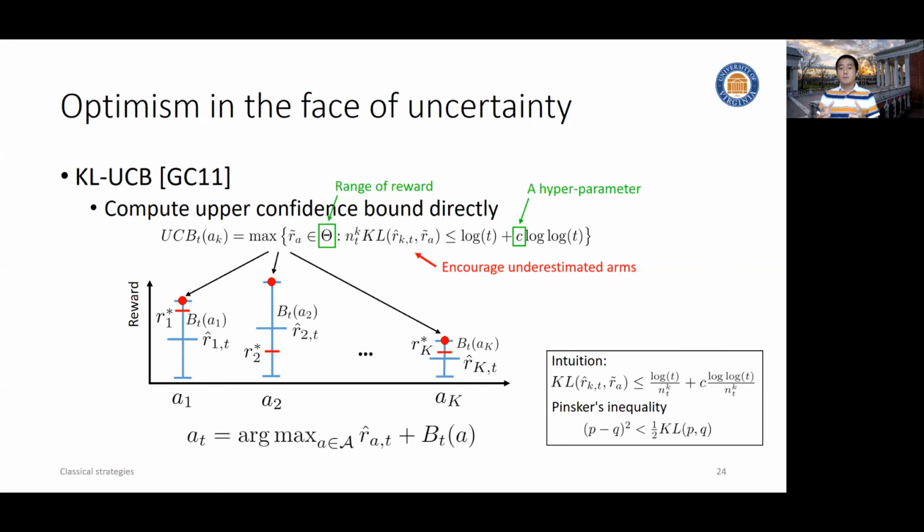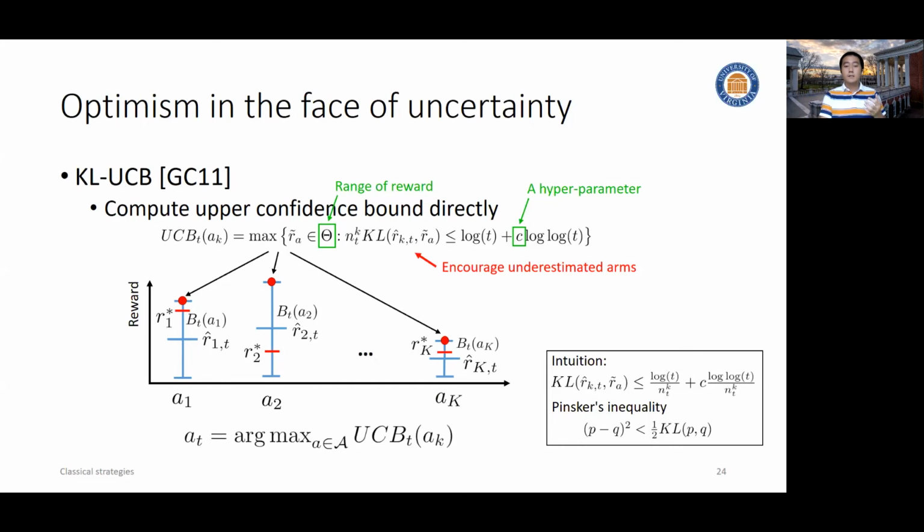For this kind of mean reward estimation, the KL divergence can be upper bounded using this log ratio term. While using this Pinsker inequality, we can upper bound the squared difference of the two distributions by KL. So if we put these two inequalities together, you will see we actually have a very similar form, just like in UCB1. That is, the squared difference of the reward estimation is upper bounded by this log term. And if we take the square root and move the empirical estimation to the right-hand side, that's basically our UCB1 formula for the upper confidence bound.